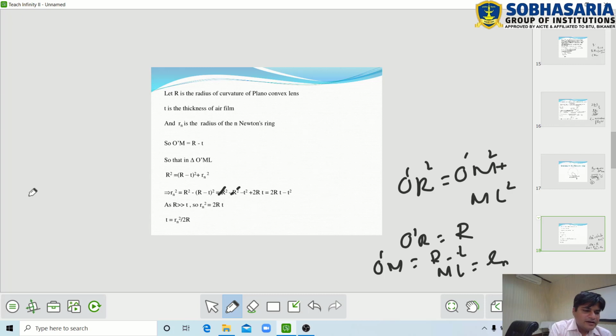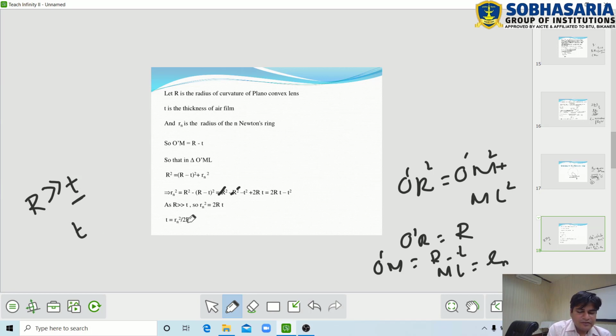Now R is the radius of curvature of the plano-convex lens and small t is the thickness of the air film. The radius of curvature is much greater than the thickness of the air film, so we ignore the higher order term of t. So we get Rn square equal to 2Rt, avoiding the t square term.